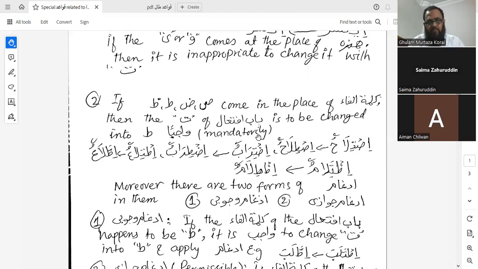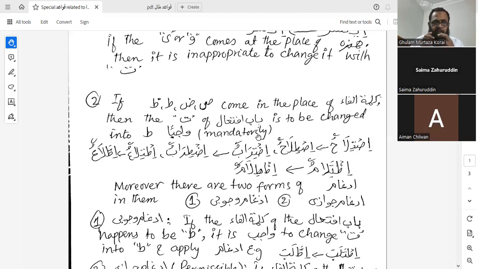go through the details. If one of these huruf comes at the place of kalimatul fa in bab iftial, then the ta of bab iftial is going to be changed into ta. You know the difference. It is mandatory and it is wajib.